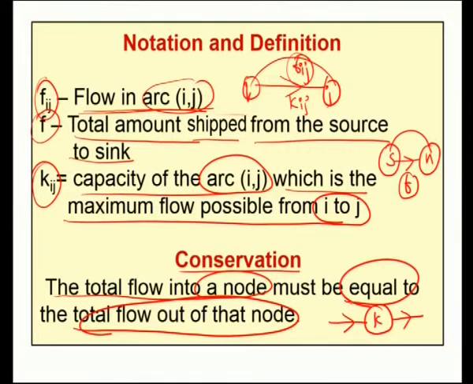If the flow in equals the flow out, then we say that this flow satisfies the property of conservation.